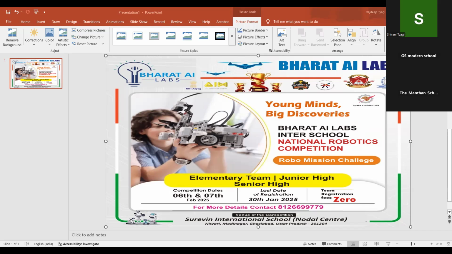If robot drops the green starter kit inside the house, then your robot will get the score and an additional point for the gate. If it is closed, then you will get the additional point, and if it is open, then your robot will not get the additional point. I'm going to show you the scorecard. Yes, this is the second mission.